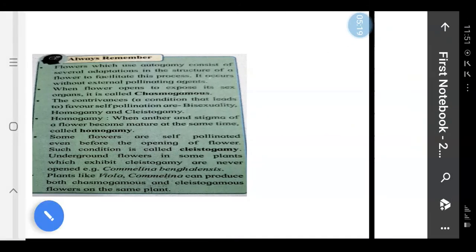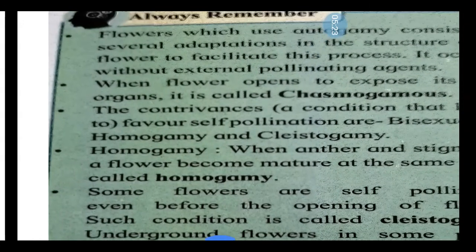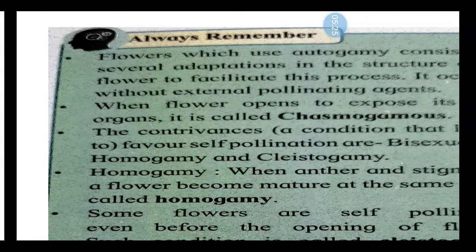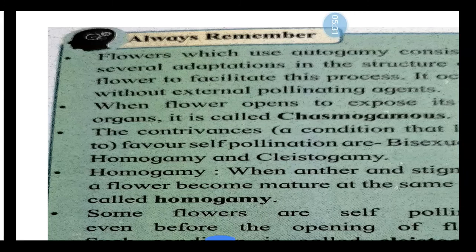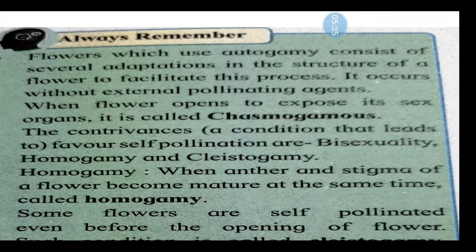See, some terms are there which are very important. Autogamous flowers consist of several adaptations in the structure of the flower to facilitate this process. It occurs without external pollinating agents. It means it does not depend on insects, water, wind or any other agent.